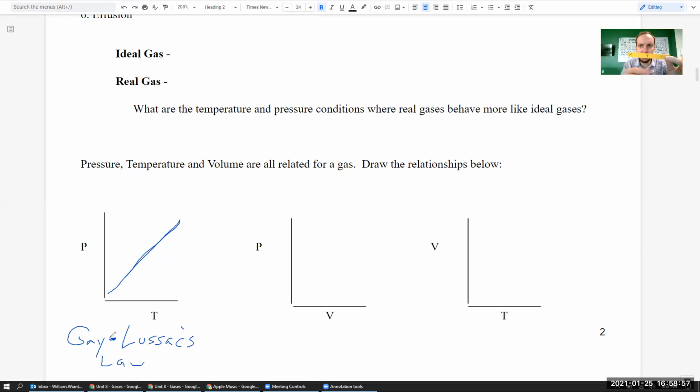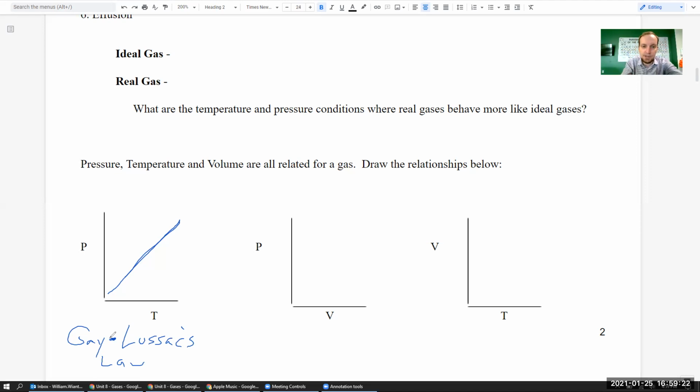Okay. Now, if I was to hold the temperature constant and I hold the T on my popsicle stick, if I increase the volume, notice what happens to the pressure. The pressure decreases. If I increase the pressure, well, then the volume decreases, right? And of course, if I decrease that pressure, the volume will increase. So they're doing the exact opposite, much like a seesaw, right? So this is what we call an inverse relationship.